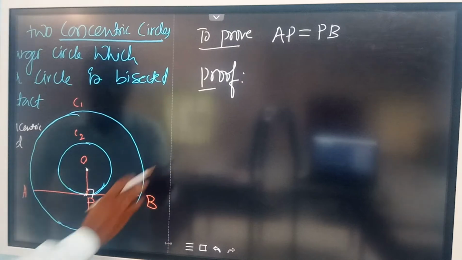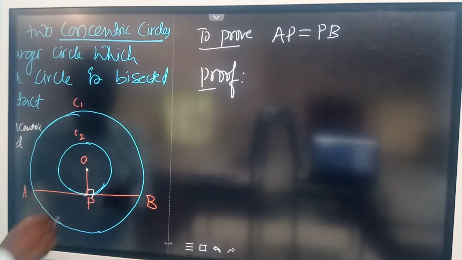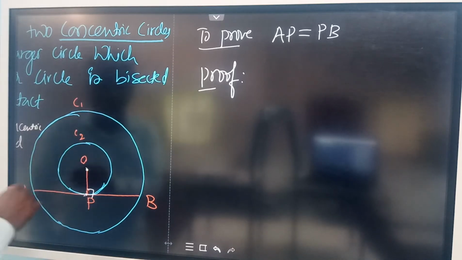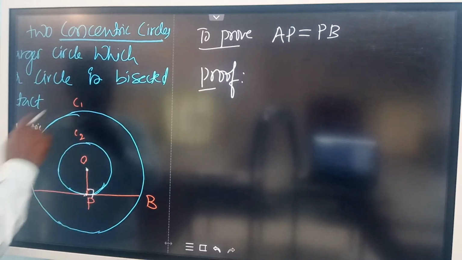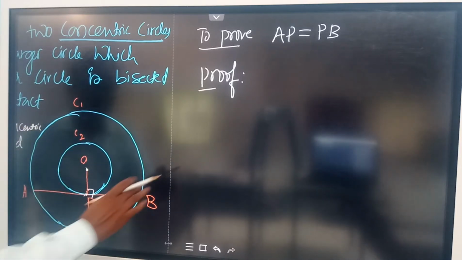In two different ways you can prove this. You can join OA and OB, show that the triangles are congruent, then you can write AP is equal to PB. Or in simple sentences, you can write OP is the radius drawn through the point of contact and AB is the chord of this larger circle. You can write OP is perpendicular to AB first.